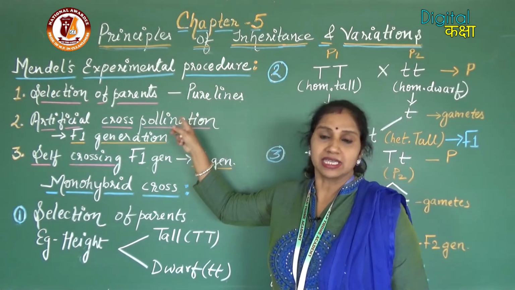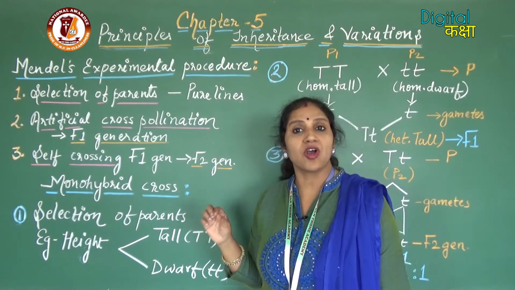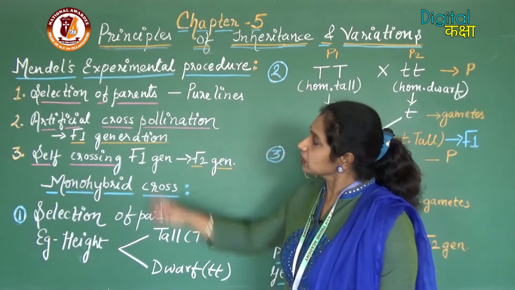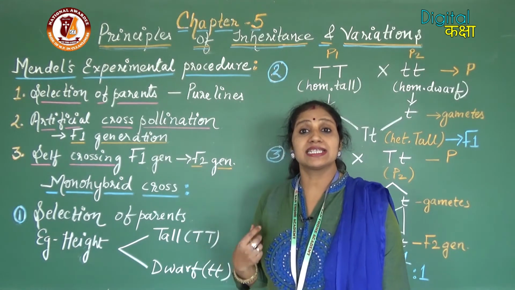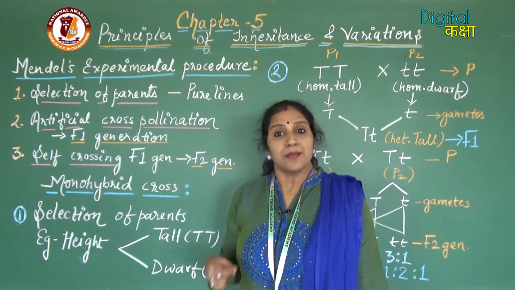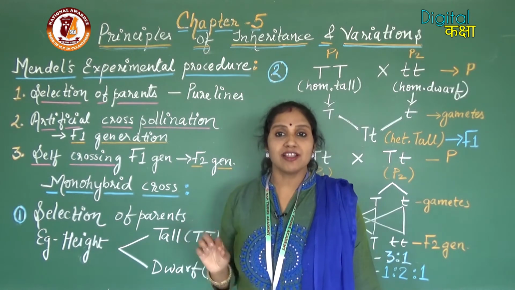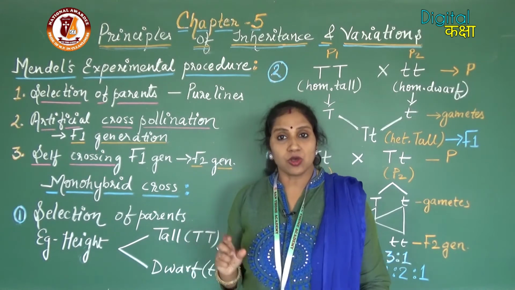Mendel followed a common protocol for performing all the crosses. So let us see what this protocol is. The first step in Mendel's protocol is the selection of parents. Parents are selected so that they can be self-pollinated and cross-pollinated.